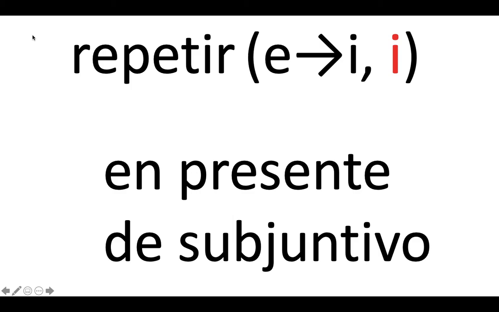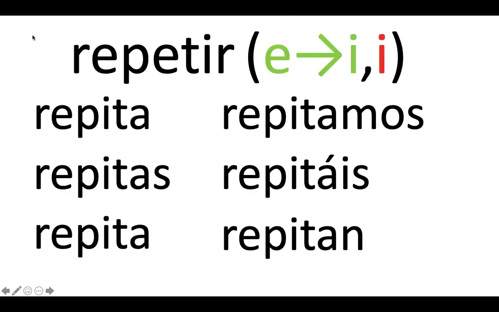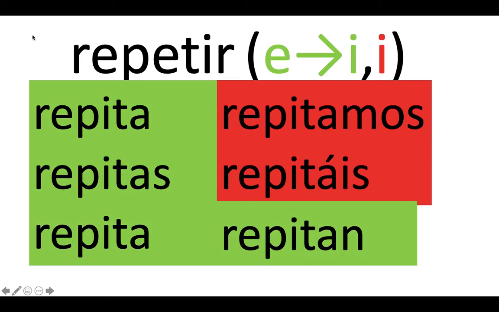Repetir en presente de subjuntivo, repita, repitas, repita, repitamos, repitáis, repitan. That is the same stem change E to I, but it is the primary stem change in the shoe shape box and the secondary stem change in the nosotros and vosotros form in theory, even though you can't see the difference or hear the difference. They are actually different stem changes. So it's worth noting in the different colors.